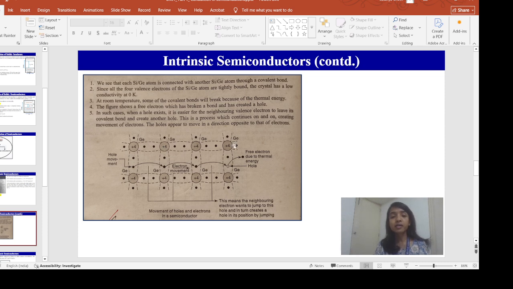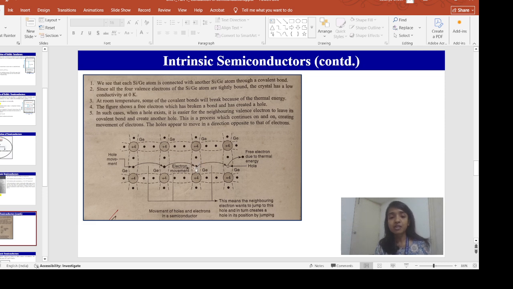So what is happening when the temperature is 0 Kelvin at the valence band? All the electrons are tightly bound. As no electrons are available in the conduction band, the semiconductor will have very low conductivity. Now if you keep on increasing the temperature from 0 Kelvin to 300 Kelvin, what will happen? Some of the electrons which are tightly bound in the valence band will acquire enough energy and will break these covalent bonds.